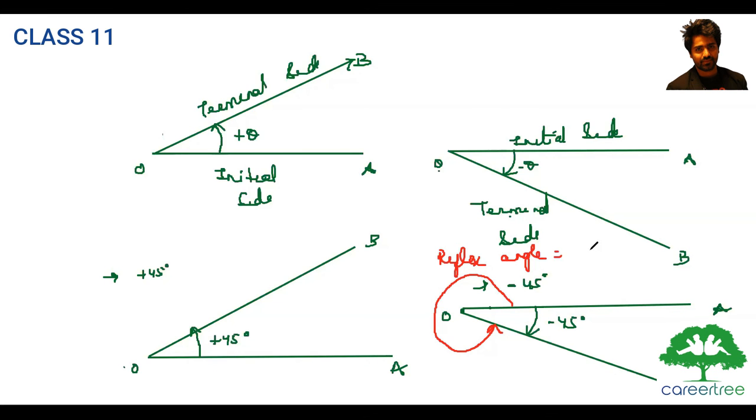You can get that angle by subtracting 360 minus 45, and you will get 315 degree. So on the plus side it will be plus 315 degree, and the same angle is minus 45 degree.